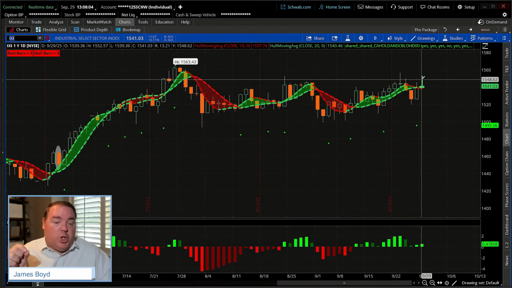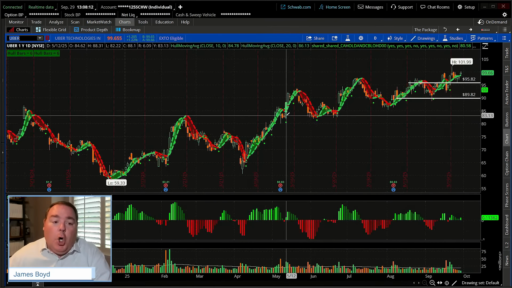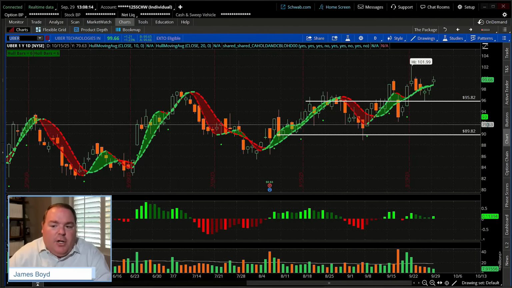Now, when we also say transports, one of the number one stocks in that space, as far as allocation-wise, is Uber. And if you take a look at Uber, it's had a classic little double top, fell back down to 95.82, pushed back up. Could it actually try to make a run here?